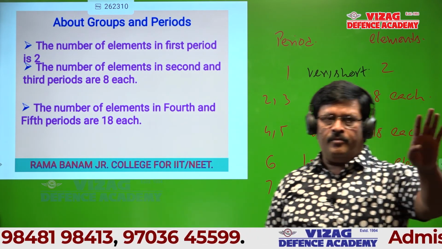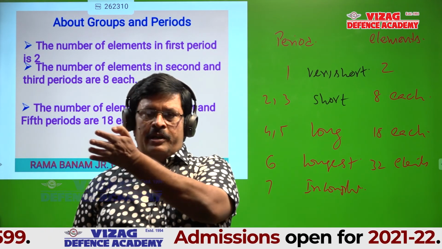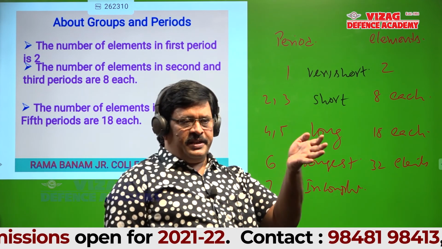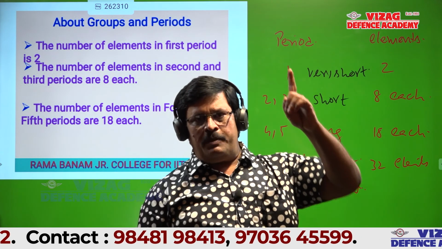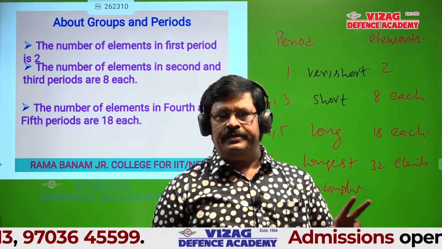Listen to me, students. Now look at the board. The horizontal rows are called periods. There are 7 periods in the long form of the periodic table. The very short period is the first period. The first period has only 2 elements.